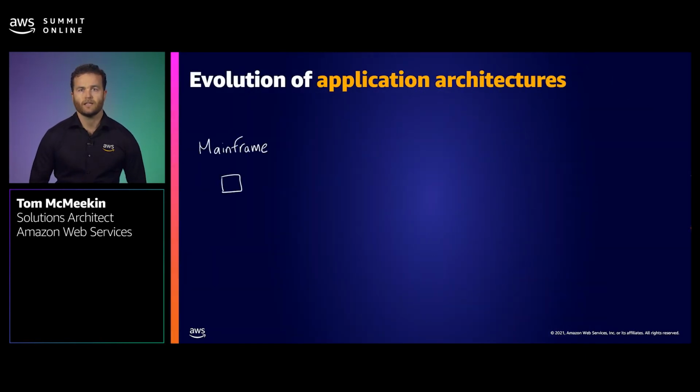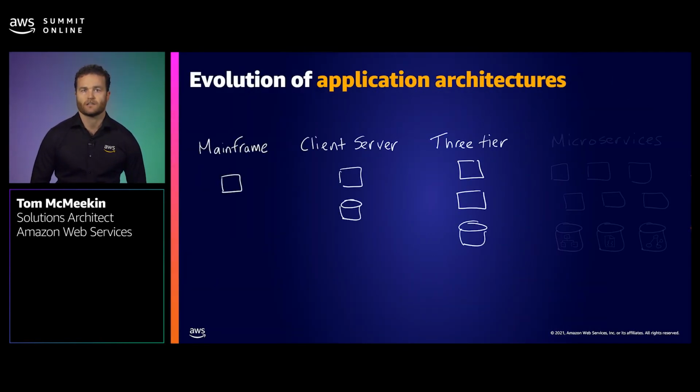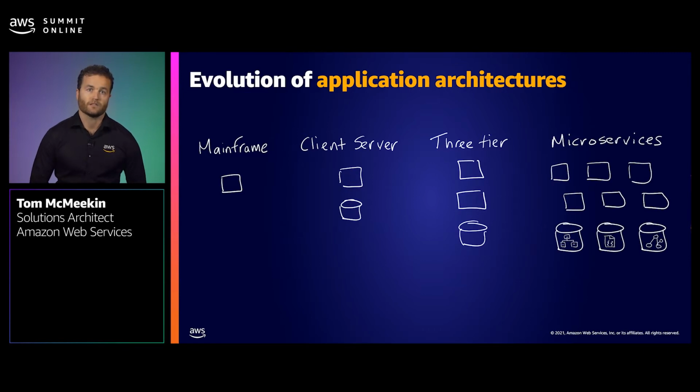First, I want to start with taking a look back at how application architectures have evolved and influenced data architectures over time. We've seen the evolution of application architectures go from mainframes to client-server to three-tier and to today, where microservice application architectures are enabling developers to build cloud-native applications faster and to scale easier. In parallel, so too has the data architecture evolved, from predominantly being relational and monolith to now where application builders no longer need to make trade-offs between functionality, performance or scale, and can choose the right database to meet the specific needs of the application.